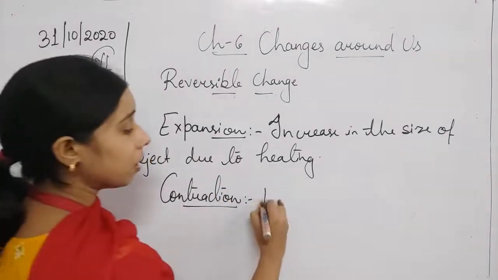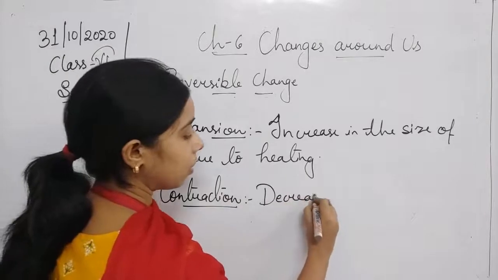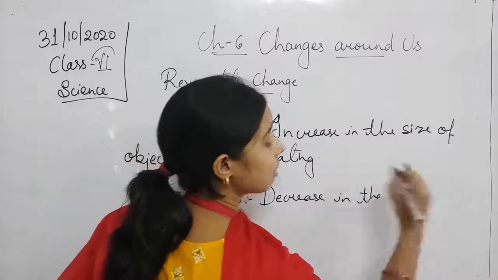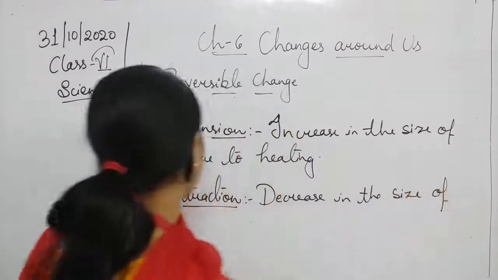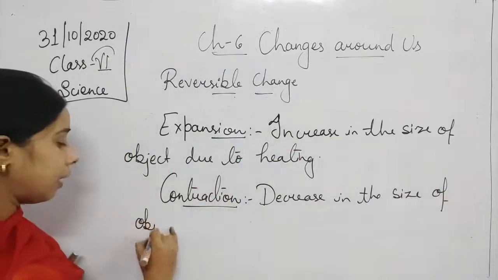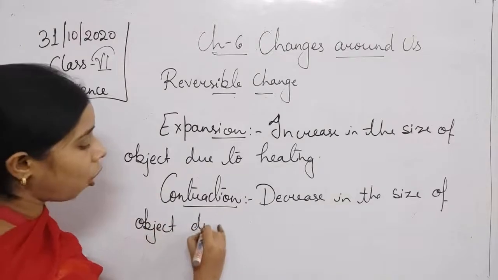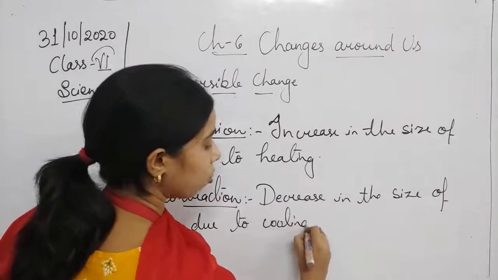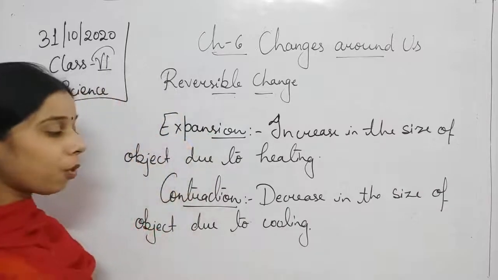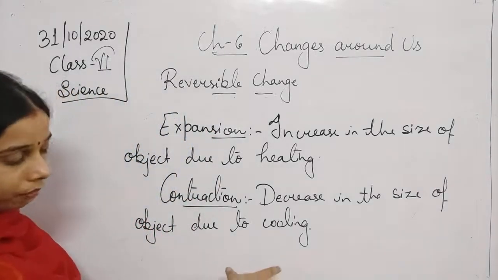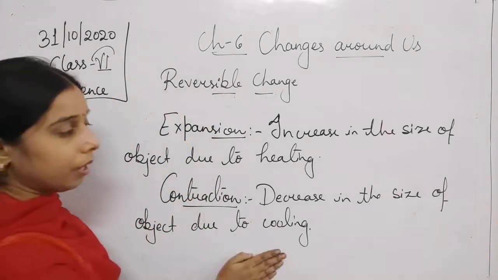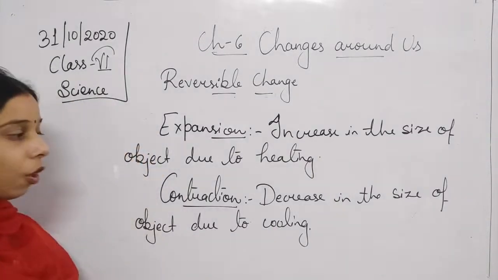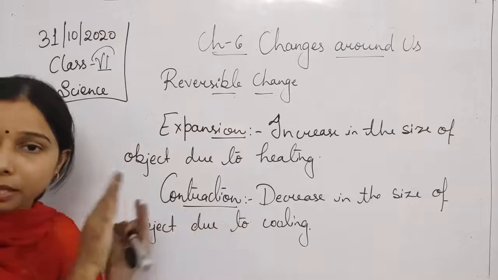That contraction is the decrease in the size, students. So you see, when you decrease the temperature, the size of the object also decreases. It means when you provide cooling, or when you decrease the temperature, then you can say that contraction occurs. It means there will be a decrease in the size.